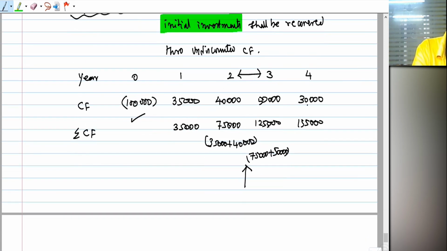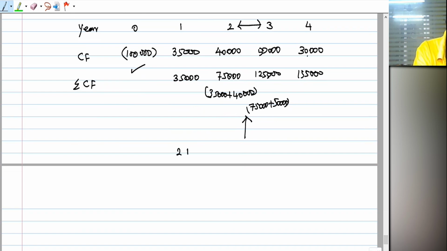What is that interpolation exercise? In the second year I have recovered 75,000. How much more do I have to recover to reach my 1 lakh? 25,000 rupees more I have to recover in the third year. Am I right? Yes or no?